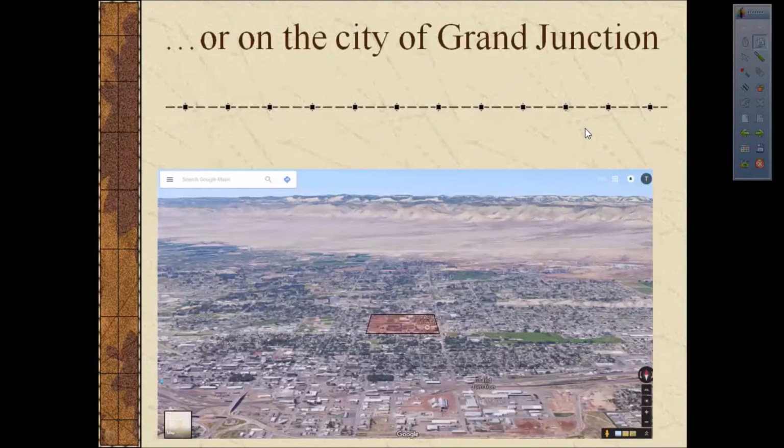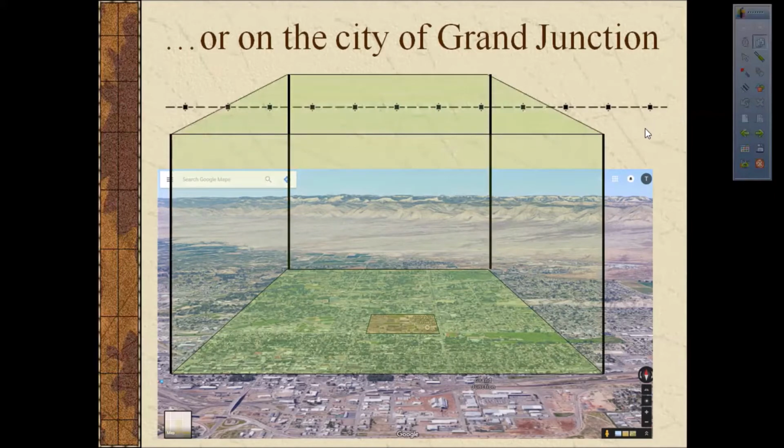Now, I've indicated on this map the campus of Colorado Mesa University in Grand Junction, Colorado, where I teach college algebra. And if we were to put a cube 3.3 miles long on each side on top of that campus, here's what it would look like. 3.3 miles long, 3.3 miles wide, and 3.3 miles tall. That is a lot of rice.